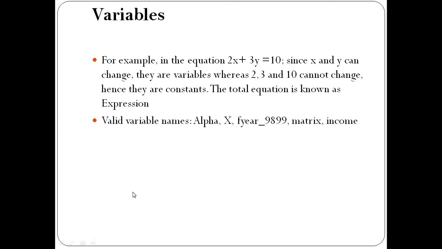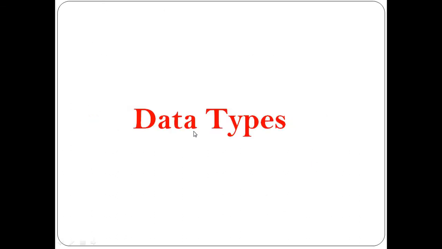So, understood? A variable is a name for a storage space, or we can say we give a label to a memory location for storing a value. And where do we declare the variable? We can declare the variable at the beginning of the program. And what is the rule? We can use only letters, digits, and the special symbol underscore, and it must start with a letter or underscore. Understood? Now we are moving to the next concept, called data types.